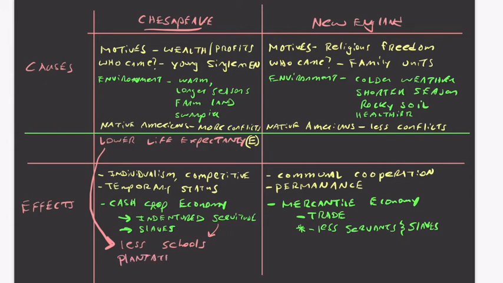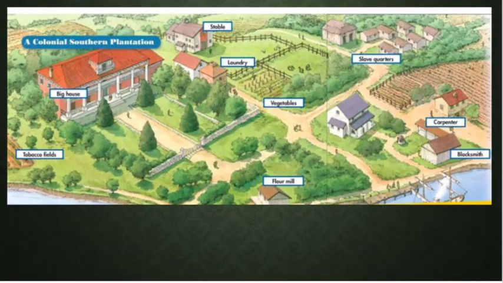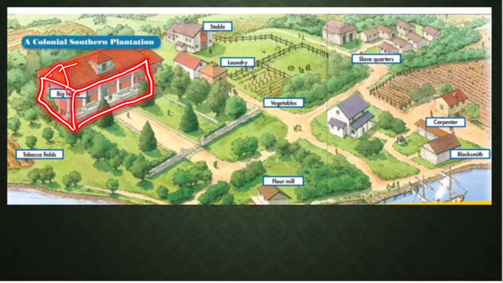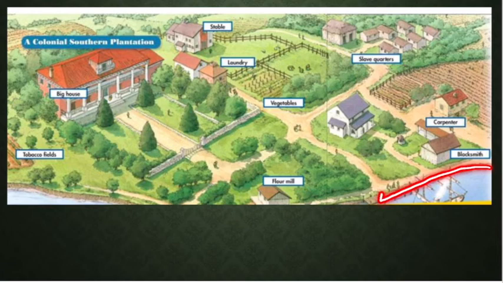And if we look at a diagram of a plantation, this is just a drawing of one, and it doesn't show all the hundreds of acres of farmland. On this plantation, you would have the great house or the big house where the landowner would live. This would be the person that owns the land and owns the slaves. And you would see that, first of all, it's right on a river. This is the ideal place for a plantation, so you can trade directly with British merchants.